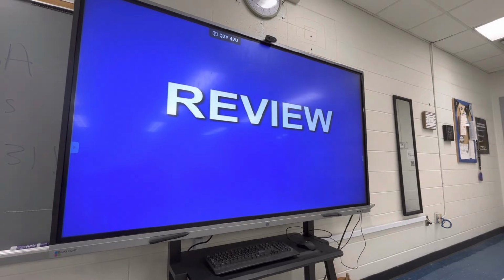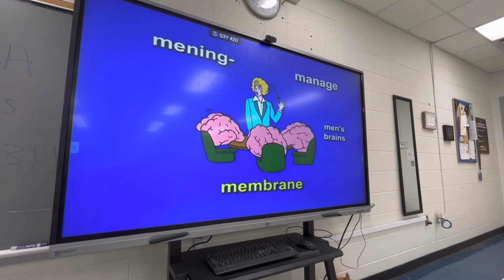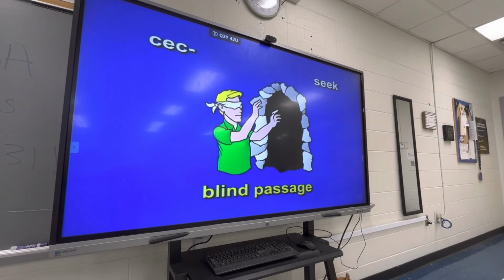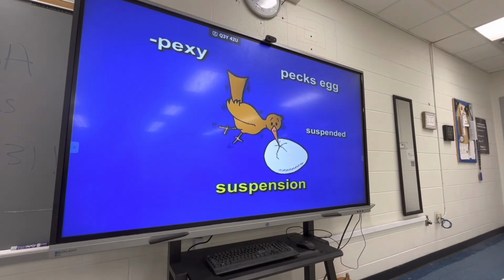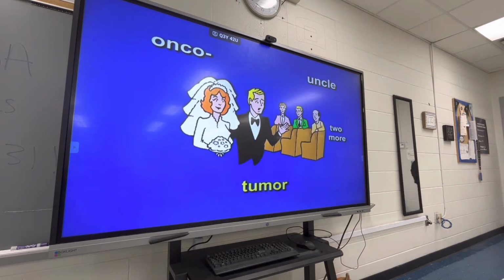Now let's review these 5 elements. Meninge, manage, men's brains, membrane. Seek, seek, blind passage. Macule, Mack truck, spots, spot. Pexy, Peck's egg, suspended, suspension. Onco, uncle, 2 more, tumor.